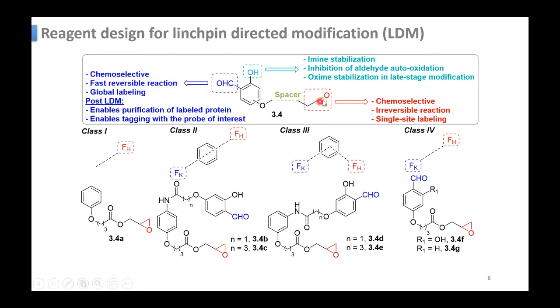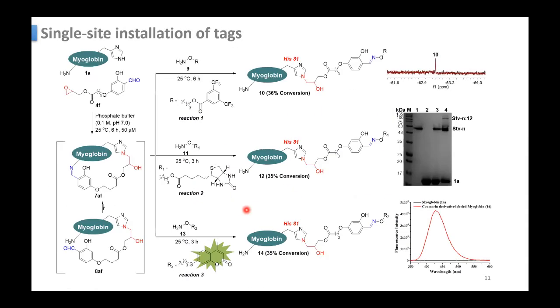And they tried several FH molecules. This is FH that reacts with histidine, and they found that this epoxide reacts with the histidine and forms a stable bond that is irreversible, and the reaction is slow. Then they varied the spacer and made these molecules. They tried these with different proteins, and in all the cases they used these molecules, and each molecule gets attached to some of the protein. So the basic idea will be clear.